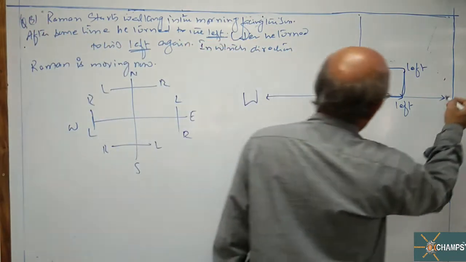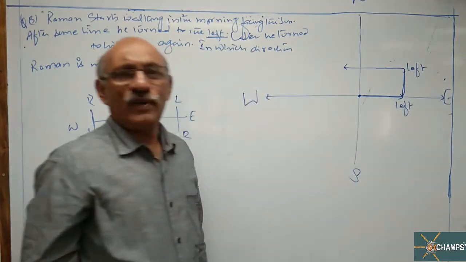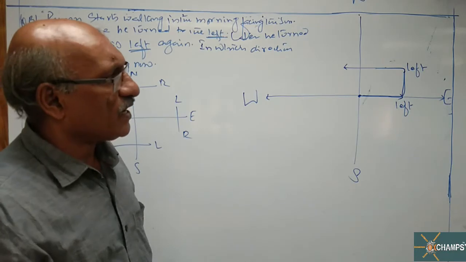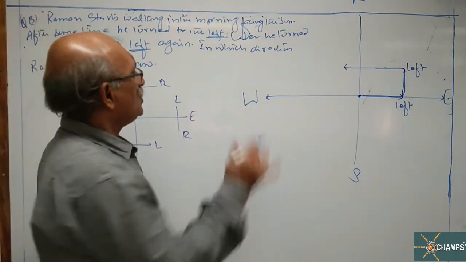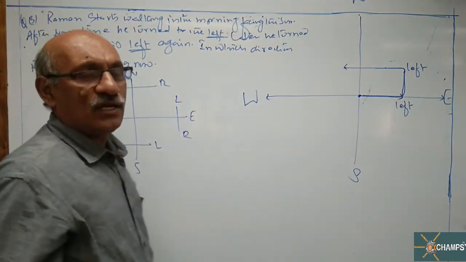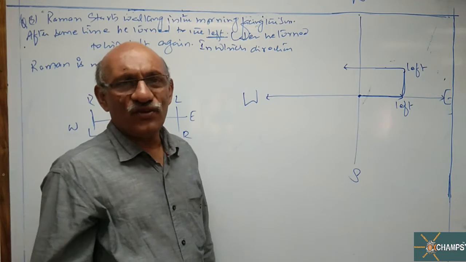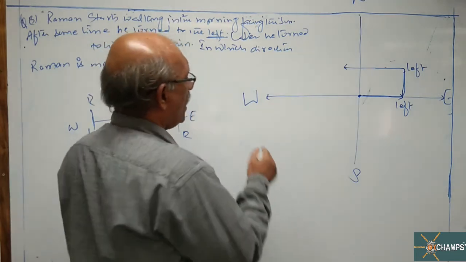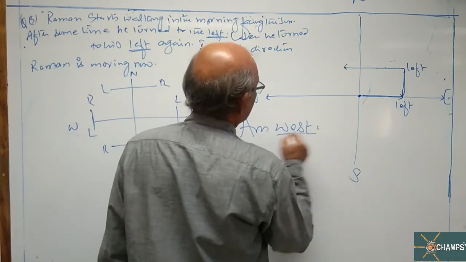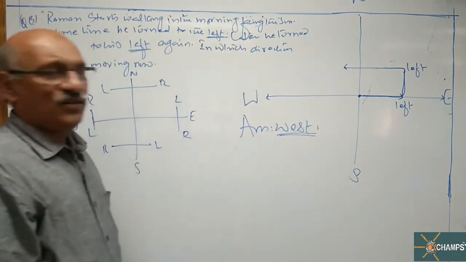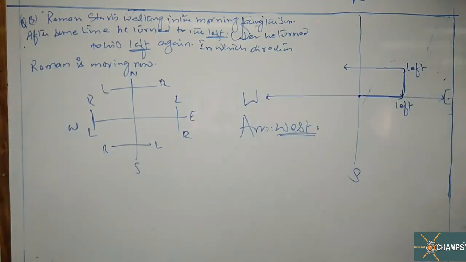This is west side. This is east side. This is north. This is south. Now beta, anybody can give the answer after drawing this. When this picture is clear, now this is clear. You have to underline while reading the question how many turns are there, so that it will avoid any type of confusion in your brain. So the answer is west. Note down the question and the solution also.